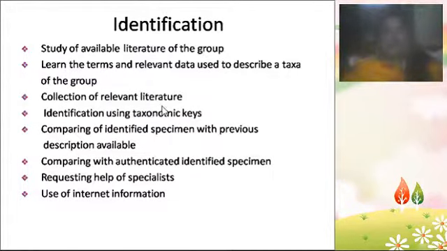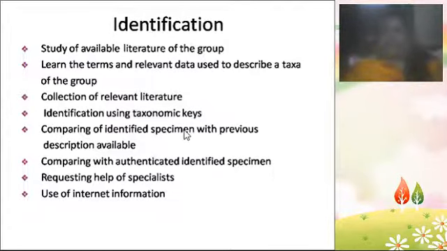And then collection of relevant literature. Whatever existing literature there is on the taxonomy, we should collect it, and then identify the plant using the taxonomic keys. What are the taxonomic keys? Just now we have seen kingdom, class, subclass, order, family, genus. Those are all the keys. So identify using the keys, and then compare the identified specimen with the previous descriptions available.